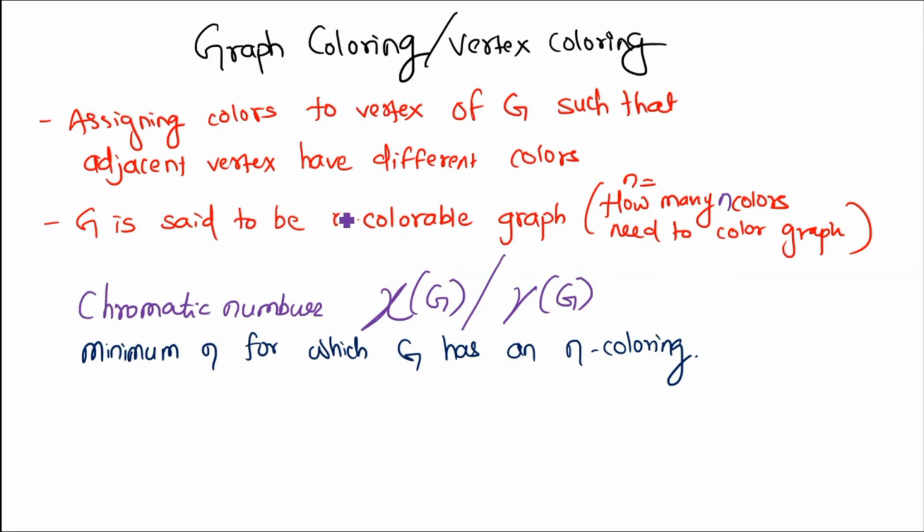Your graph is said to be an n-colorable graph, where n is the number of colors you will need to color the graph. That means the minimum number of colors required to color that particular graph. This is also represented by the chromatic number, which is also represented by this particular symbol.